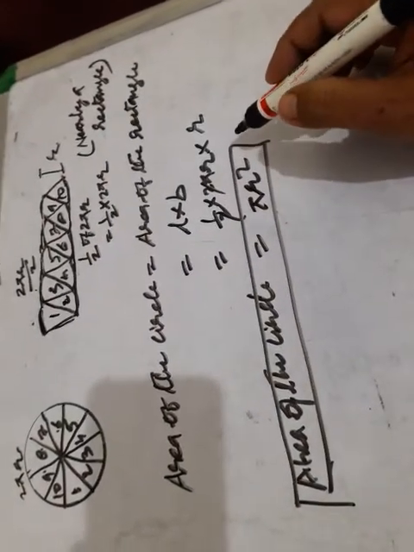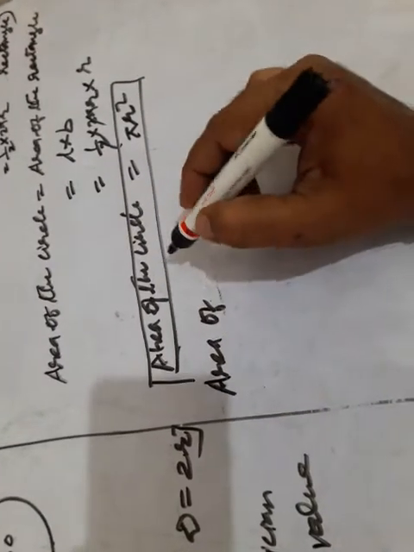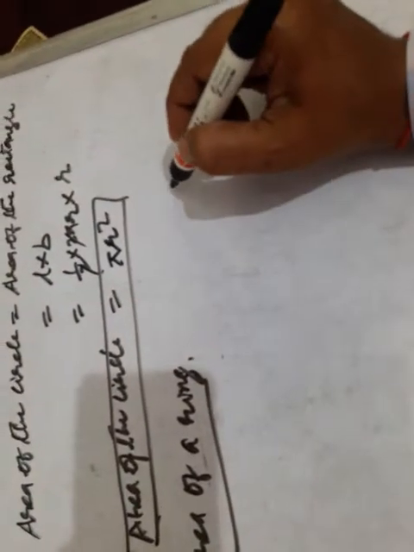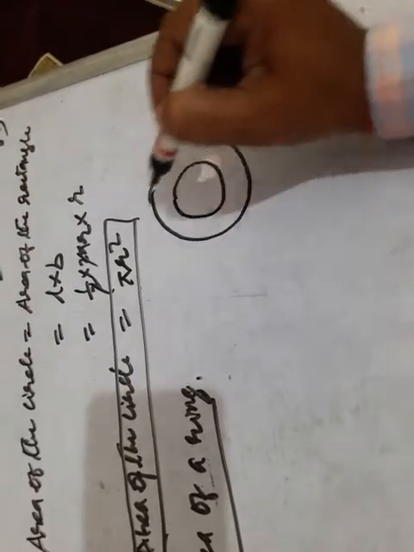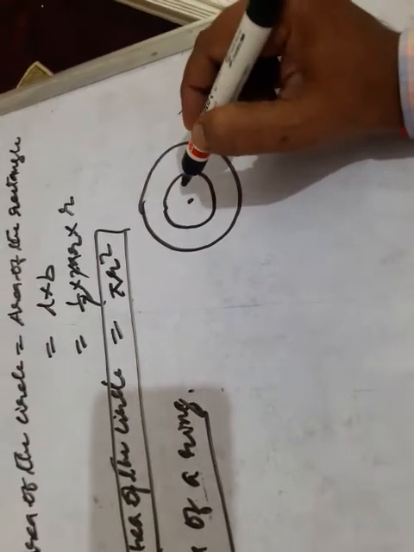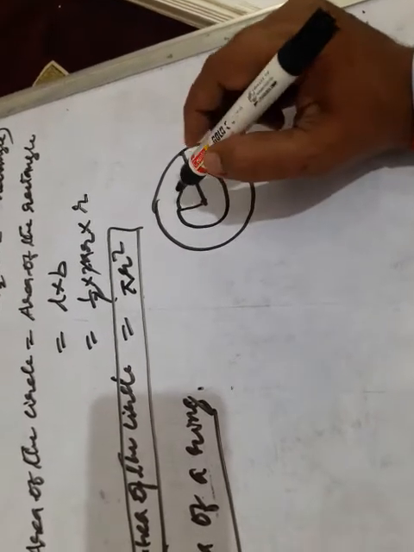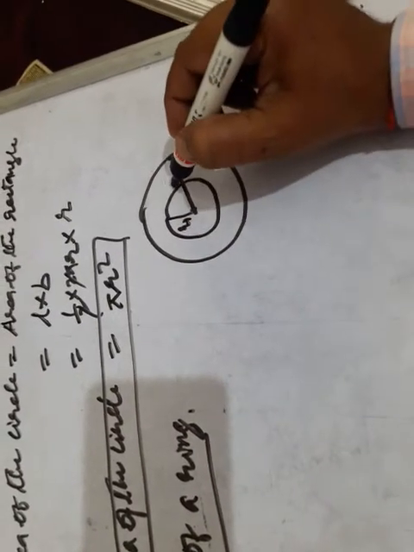Okay, clear children? Now some more formulas: the area of a ring. What is a ring actually? A ring means two concentric circles like this. The area of the ring means, see, there is some breadth. This is a small circle, and there is one more circle with a different radius. One radius is this one, another radius is this one. Let the smaller one be r1 and the bigger one be r2.